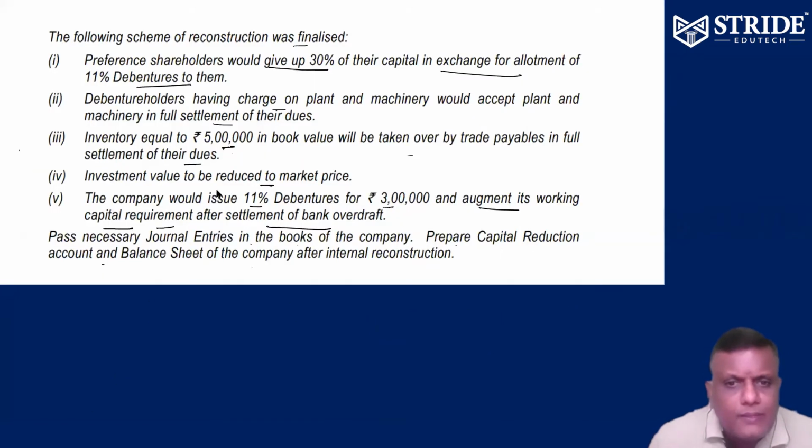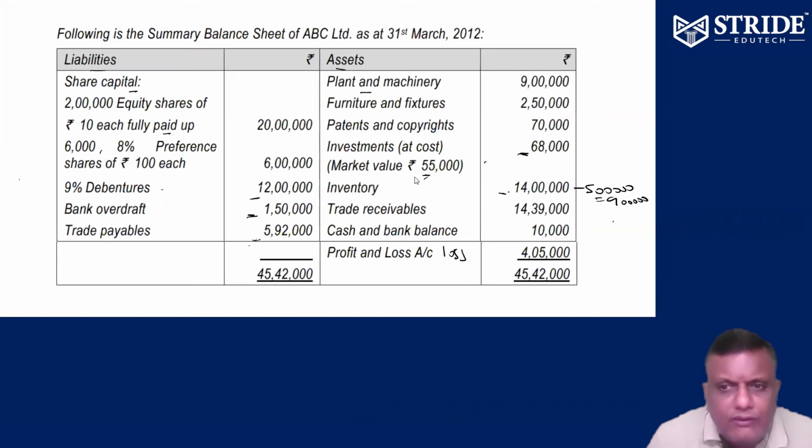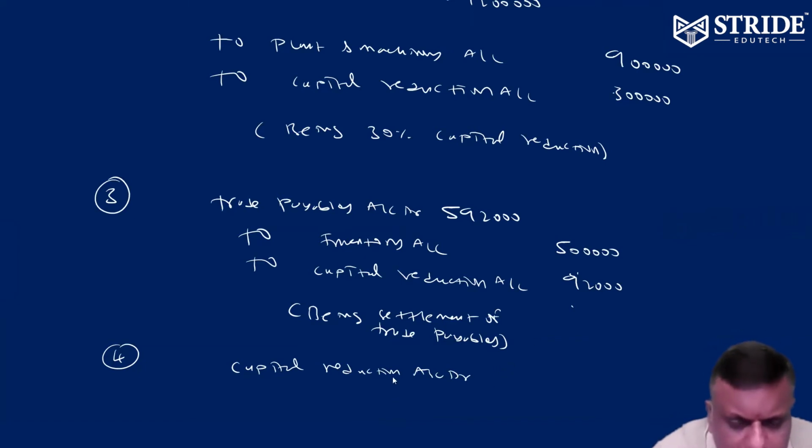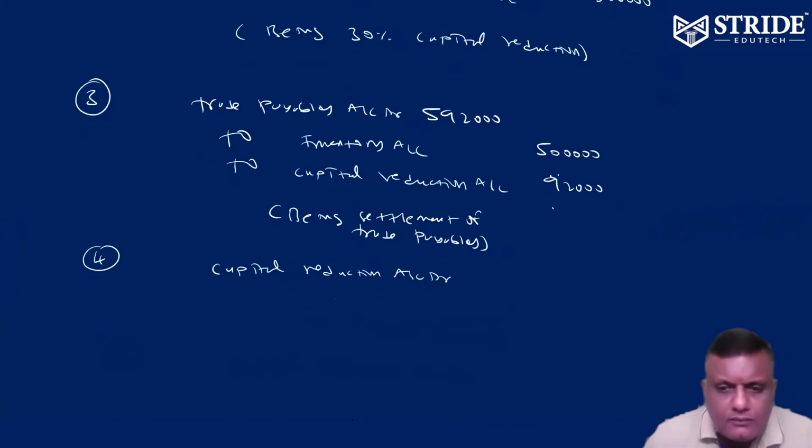That's it. Investment value to be reduced to market price. So above 60,000 investment becomes 55,000 left. So there is a reduction of 13,000 we have to bear. Therefore, capital reduction account debit is going to be 13,000, to investment.